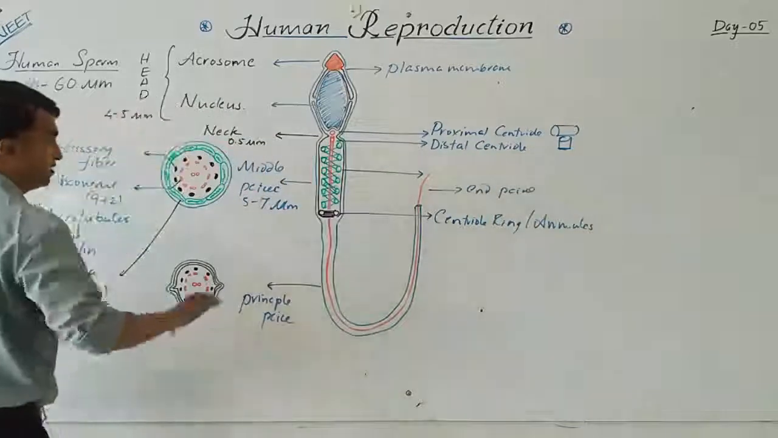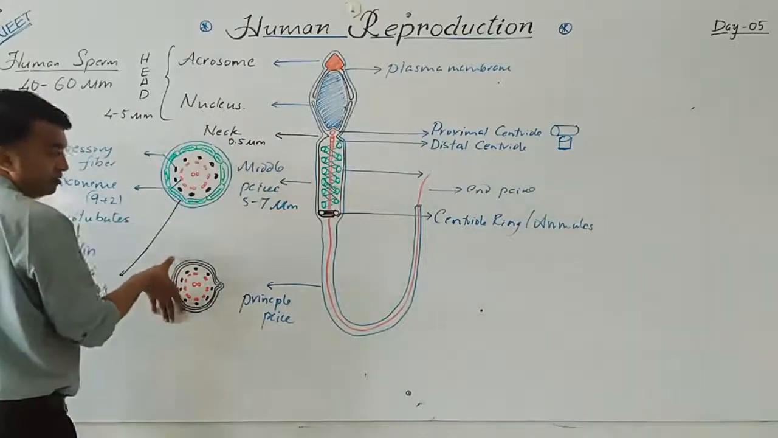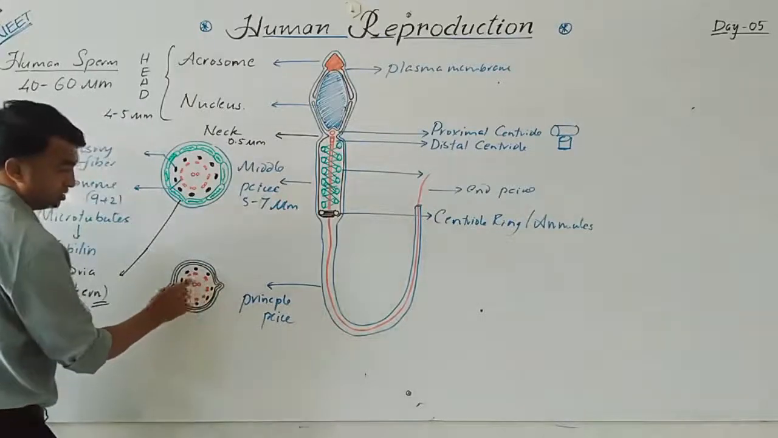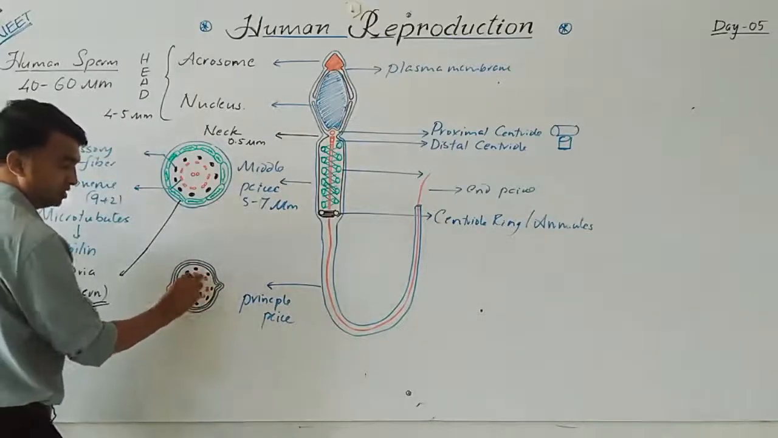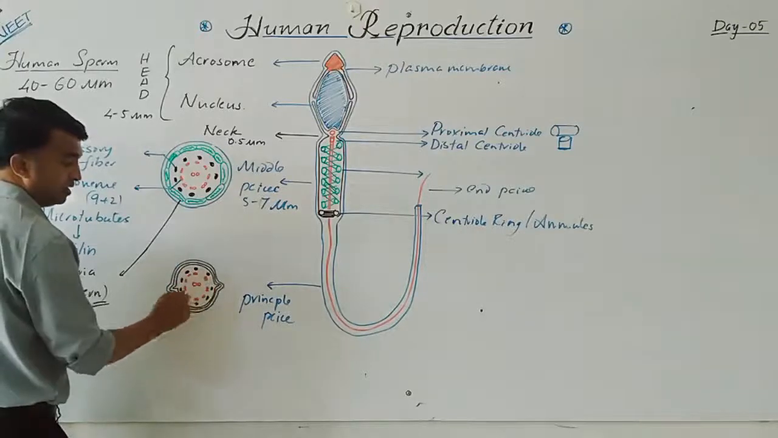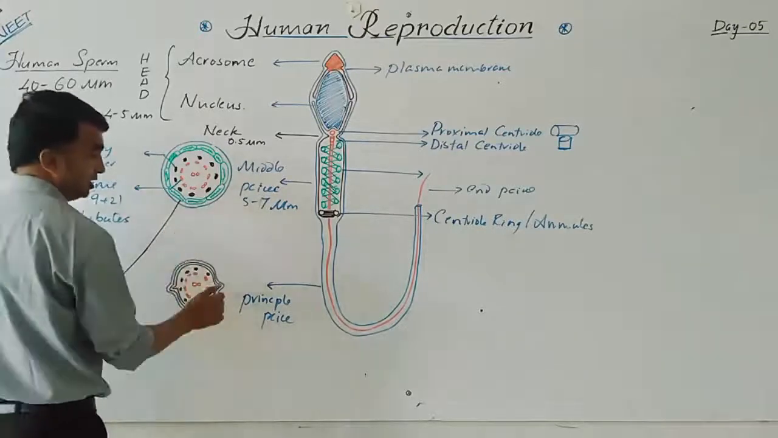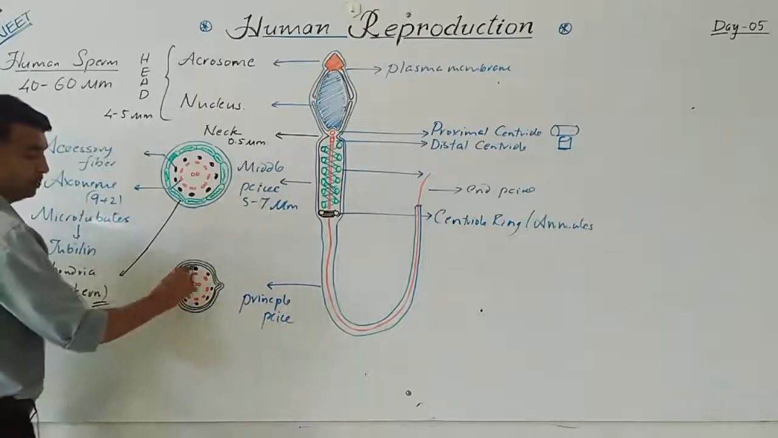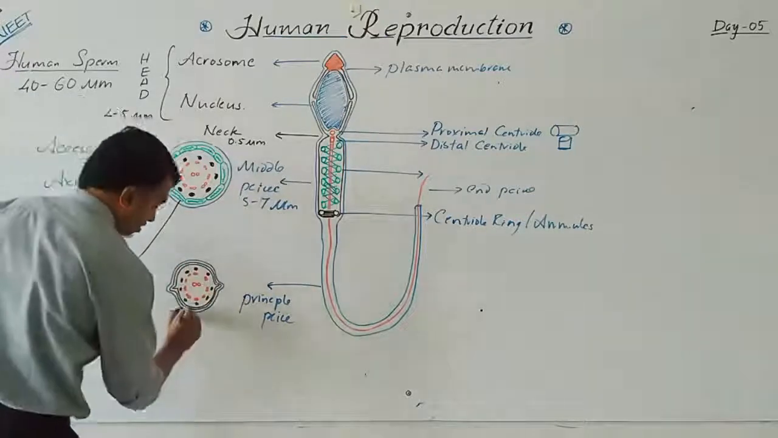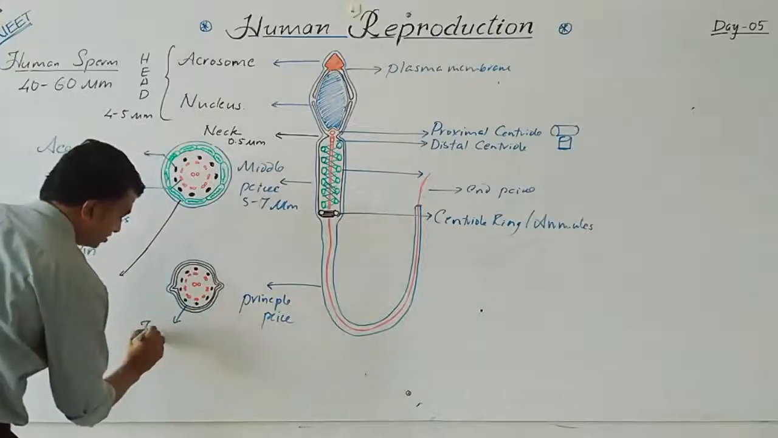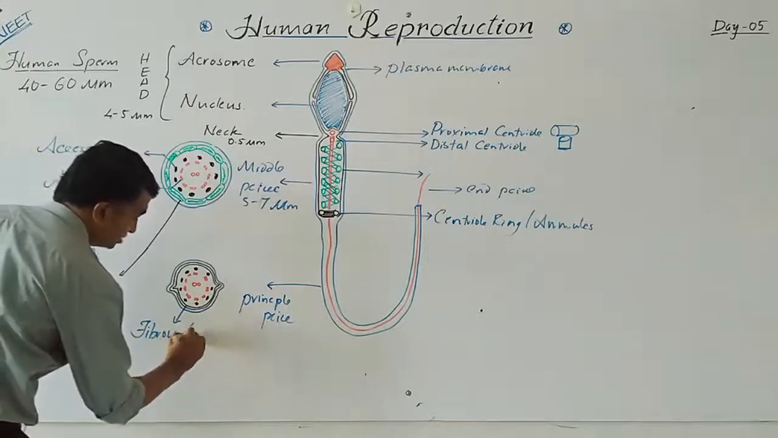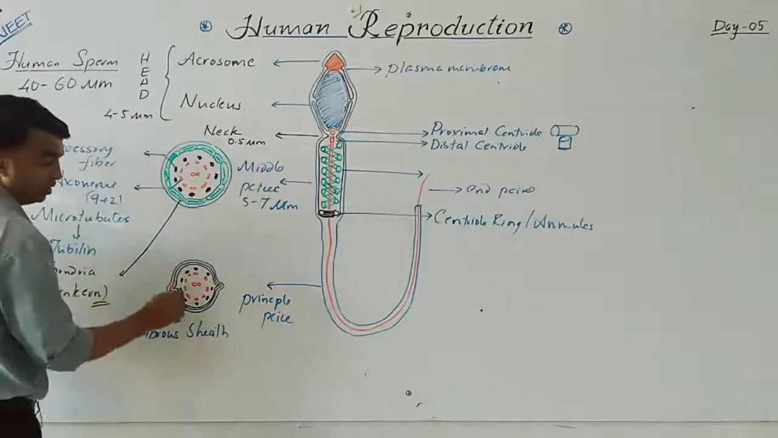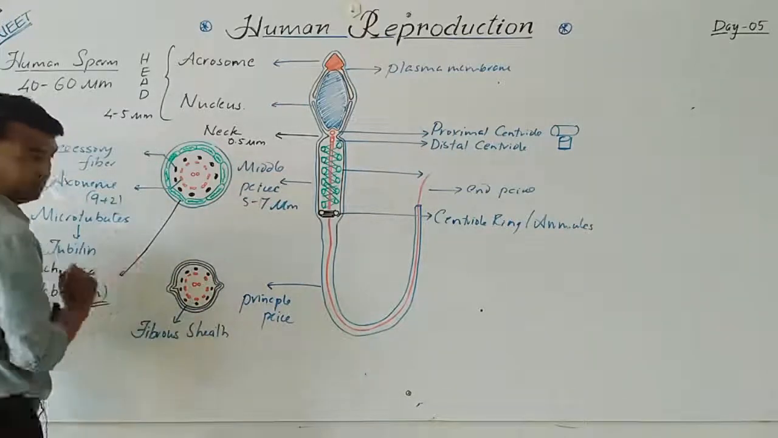So what is the difference between the middle piece and the principal piece? Here also the axoneme is arranged with the 9 plus 2 elements in the center, followed by the 9 accessory fibers. But here mitochondria are absent. The axoneme is followed by the fibrous sheath, which is present all over, and that is followed by the plasma membrane.